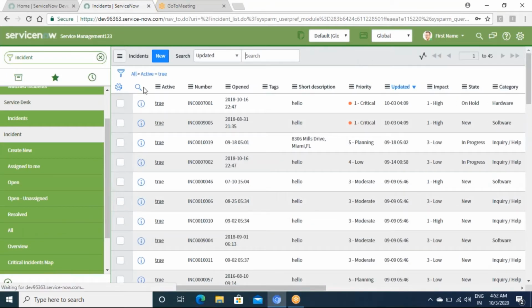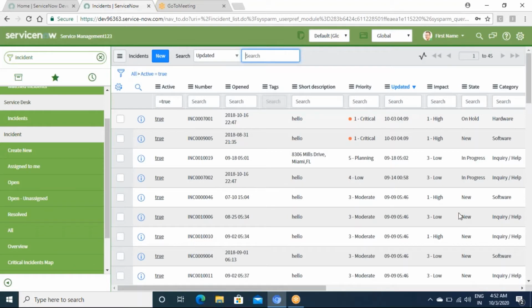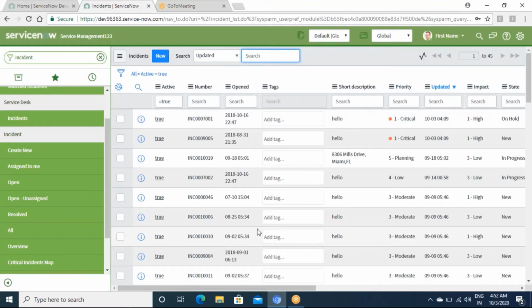Now this is called a table. So we need to understand what a table is, what the various aspects of a table are, and how a table is created in ServiceNow, because if you observe, ServiceNow is nothing but a collection of tables. It is a cloud-based tool where everything is stored on the cloud, and that's the advantage of the tool.